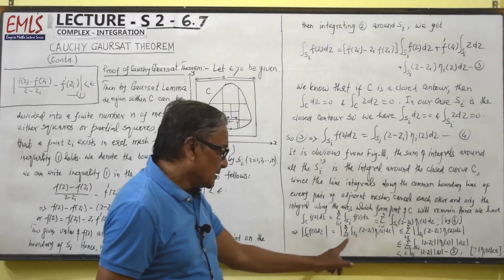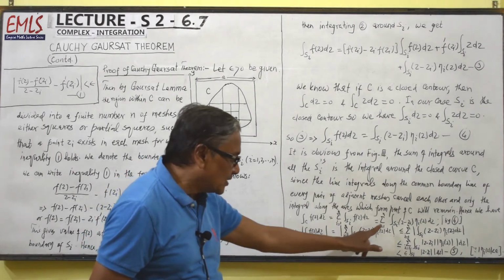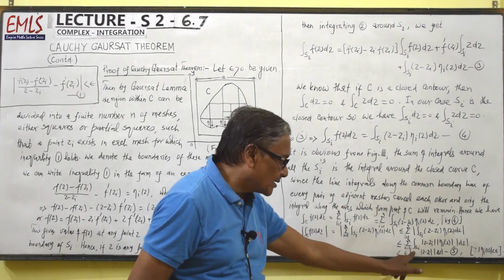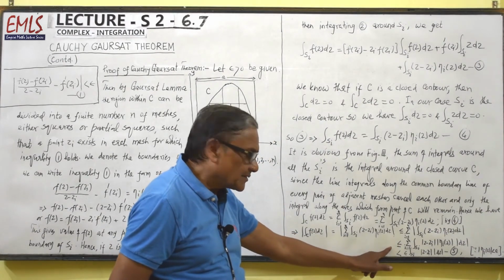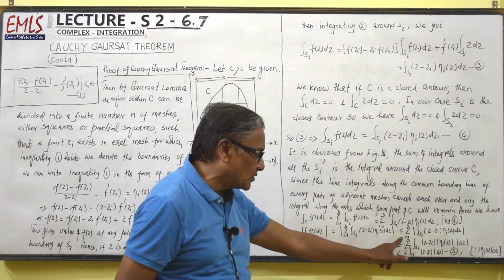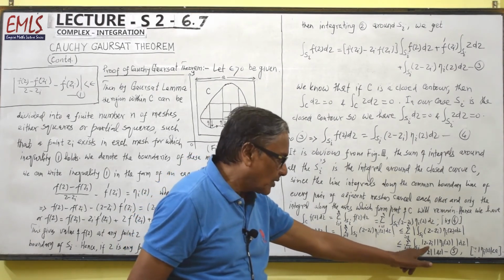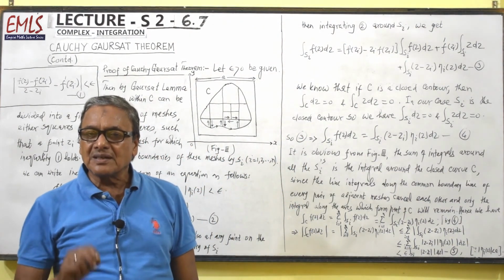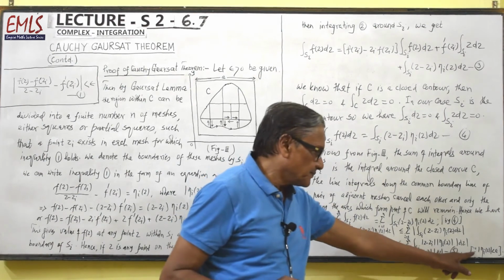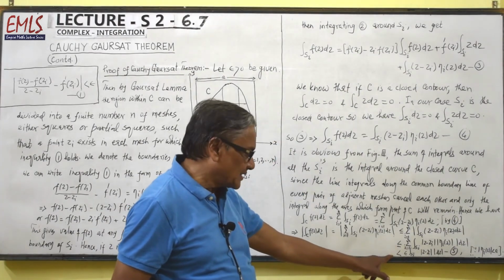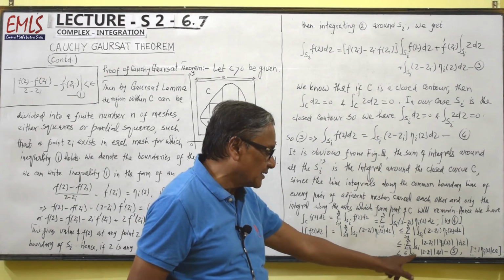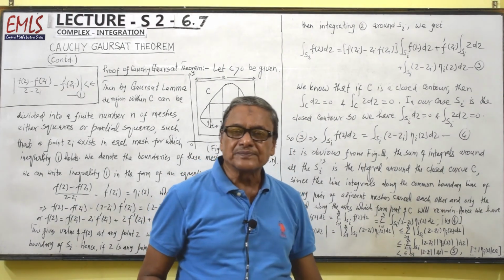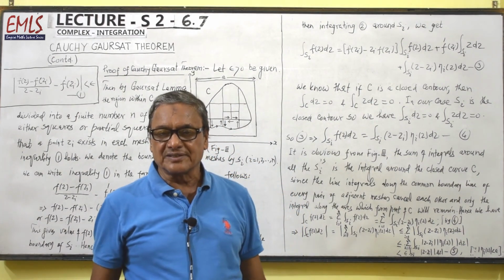Sorry, mod of sum is less than or equal to sum of the mod, and then mod of integral is less than or equal to integral of the mod. So finally we get that this is less than or equal to sigma i equal to 1 to n integral over Si mod (z minus zi) mod eta i(z) mod dz, but mod eta i(z) is less than epsilon. So this gives less than epsilon times integral over Si mod (z minus zi) mod dz. Call this equation number 5. Now we shall conclude this in the next lecture. Okay, thank you.